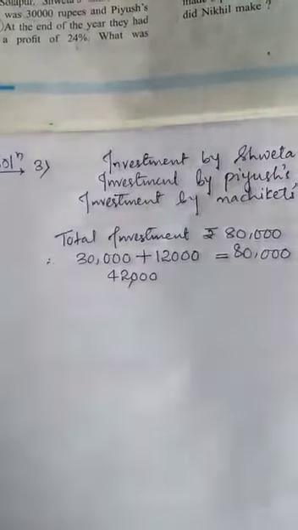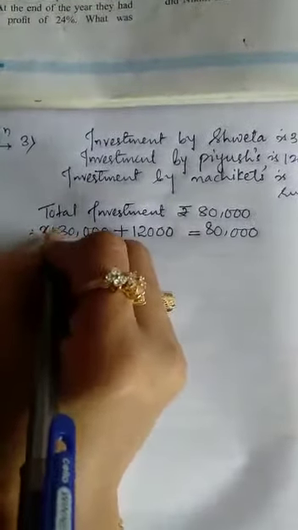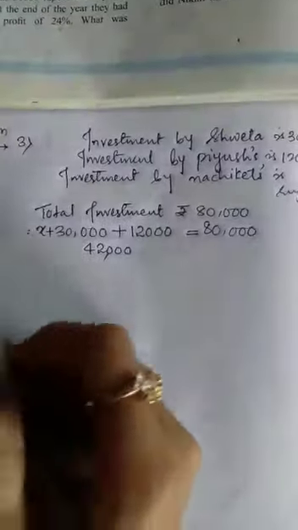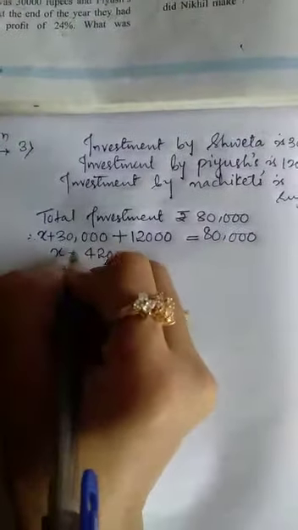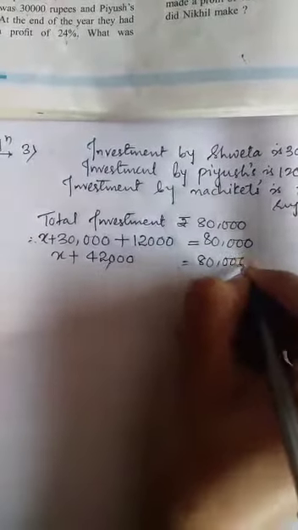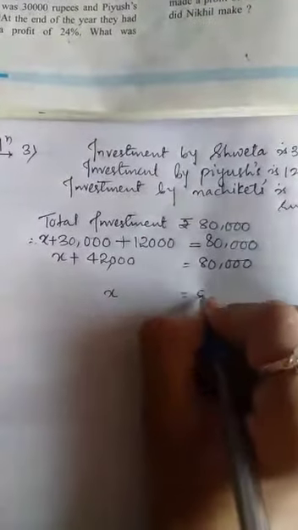42,000. In this you can add Nachiket's investment. We have to find Nachiket's investment now, so you can write over here also: x plus 30,000 plus 12,000 is equal to 80,000. Then 30,000 plus 12,000 is 42,000, and x will be as it is, so x plus 42,000 is equal to 80,000. Okay, then keep x as it is over here, then 80,000.